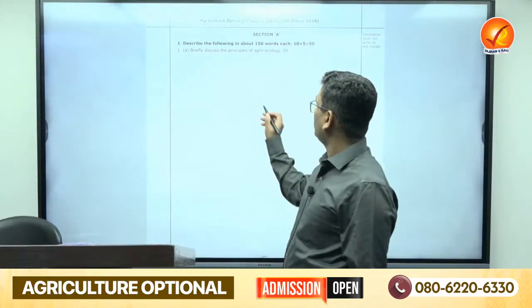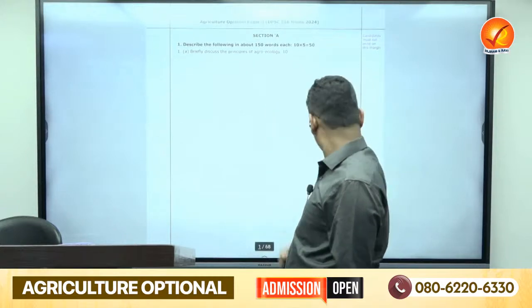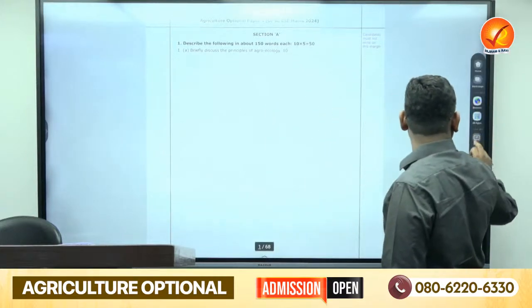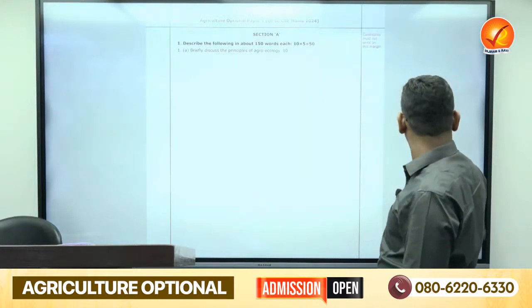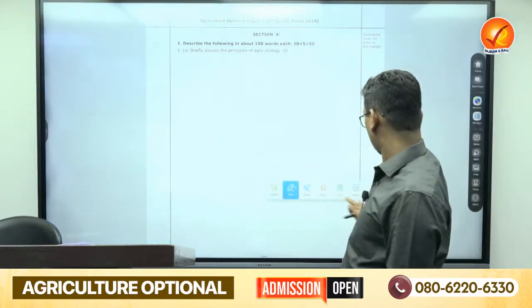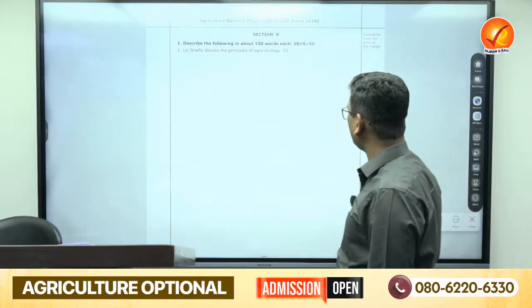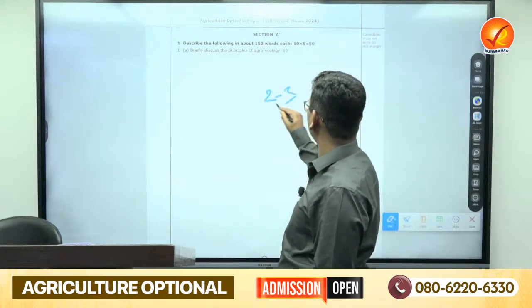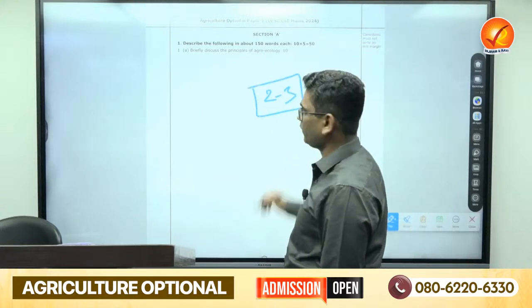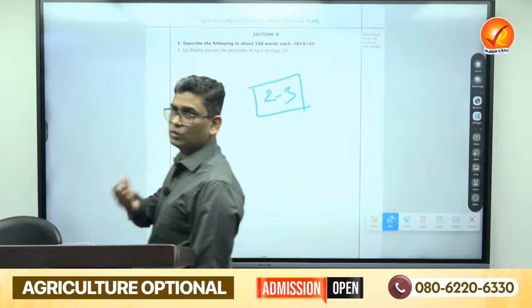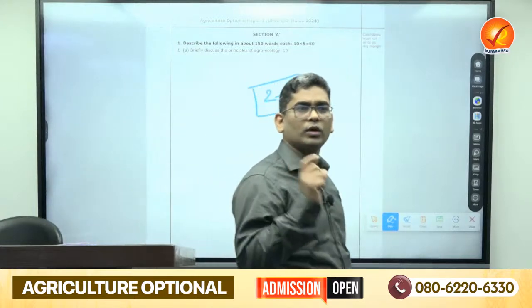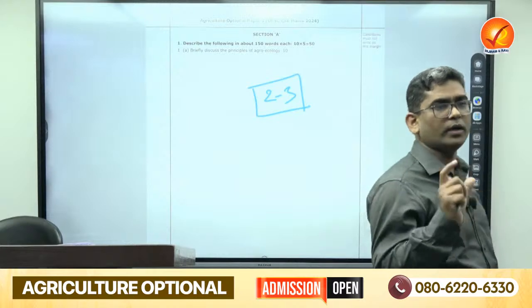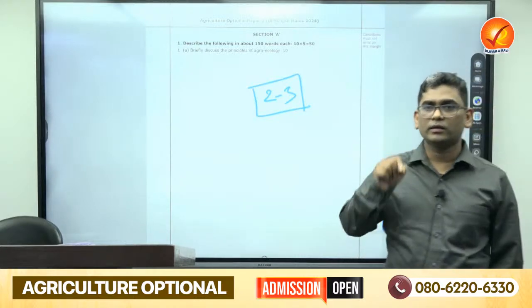We can say paper one is in the easy to moderate category. Only 2 to 3 questions were there where students literally found they were confused about what to write. One question was in 5E, I think, a problem regarding calculation of how many days will be required for irrigating a certain field.